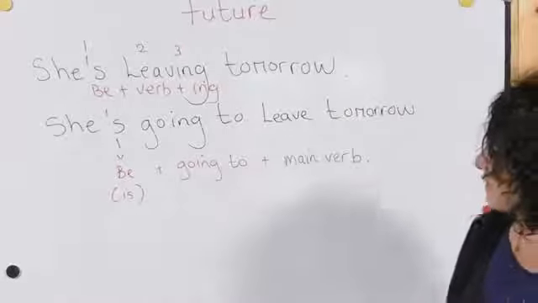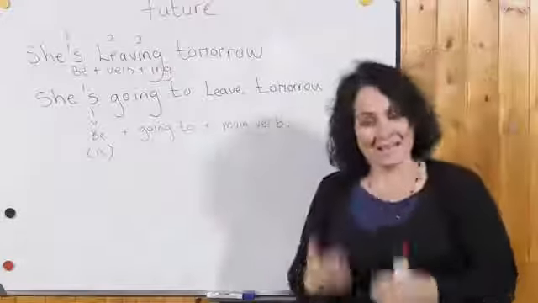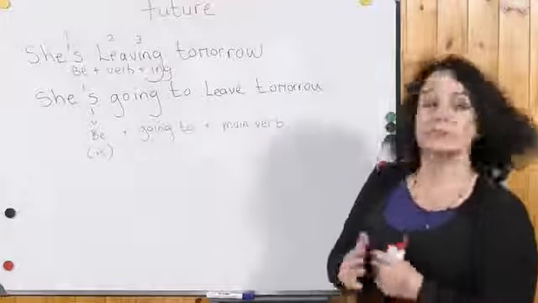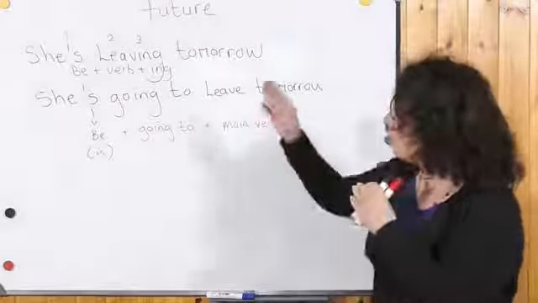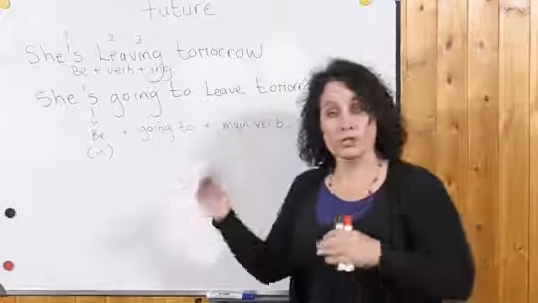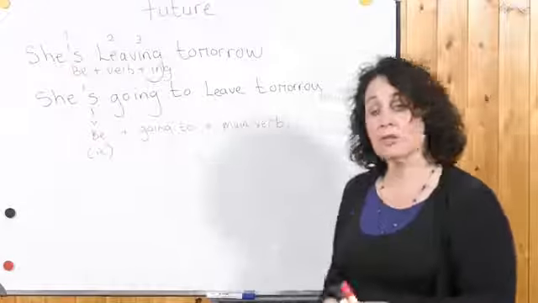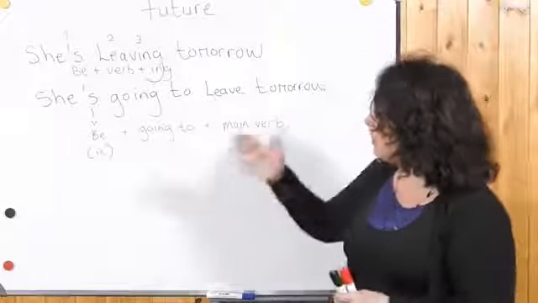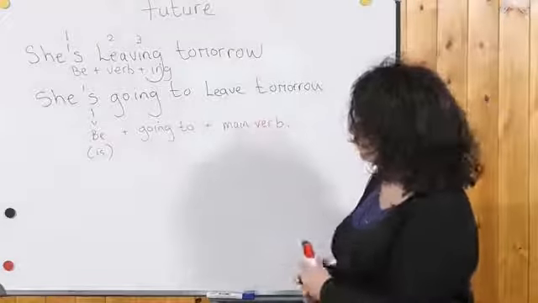Both these sentences say the same thing. There's very little difference between these sentences. Only with the first one, we are using the present continuous to talk about a future plan or intention, and the second sentence, we are using going to talk about a future plan or intention.